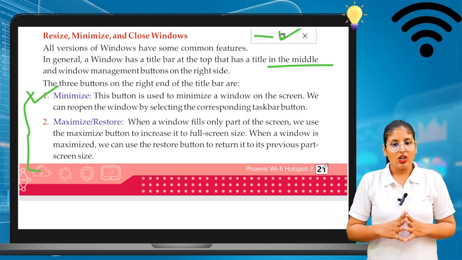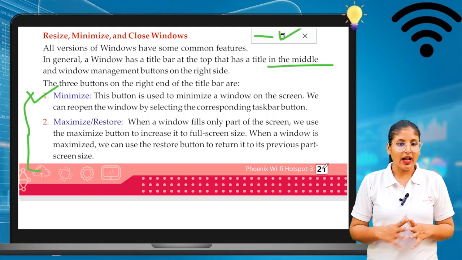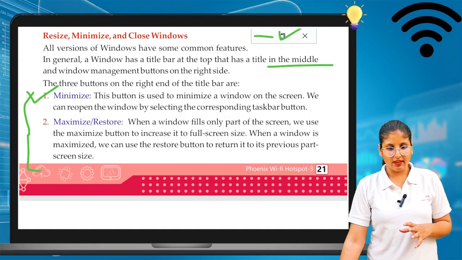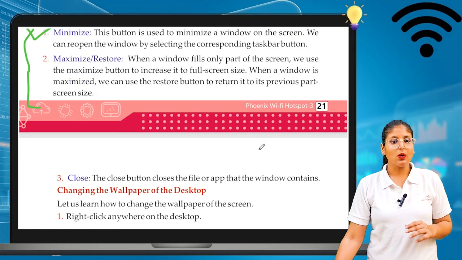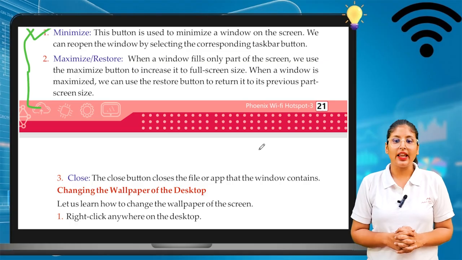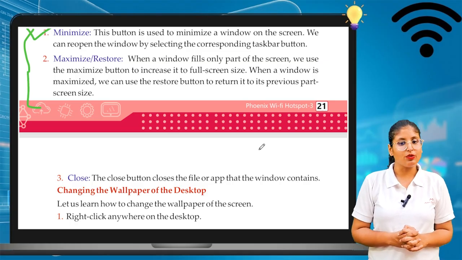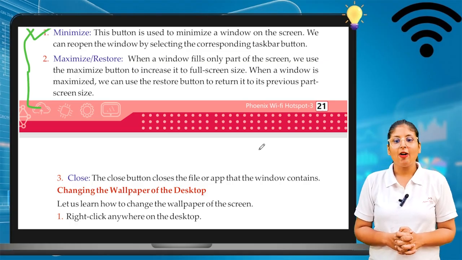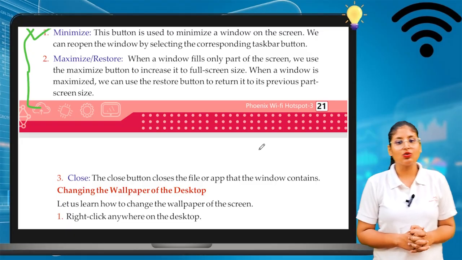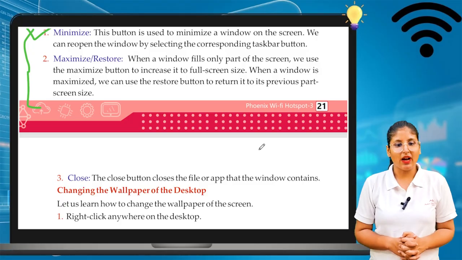Now, when a window is minimized, for example, if I do this, it's minimized. Again I have to open it. Now this is clear. When a window fills only a part of the screen, we can use the maximize button to increase it to the full size. When a window is maximized, we can use the restore button to return it to the previous part of the screen.